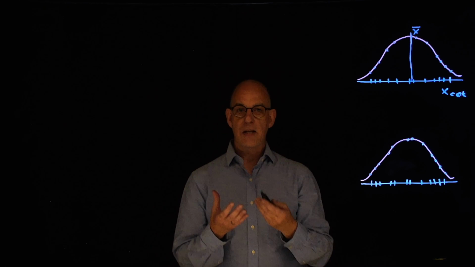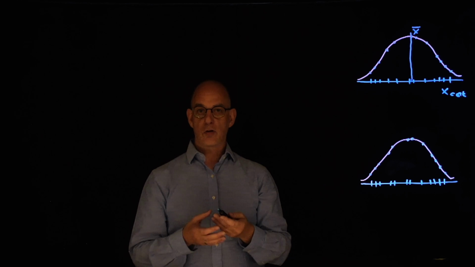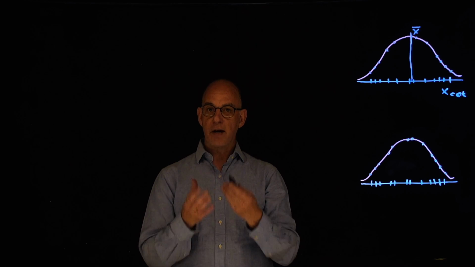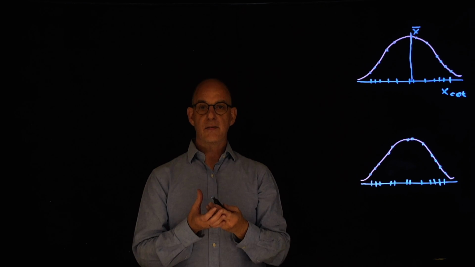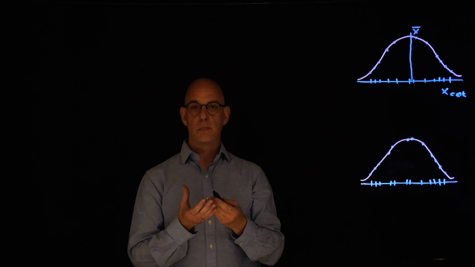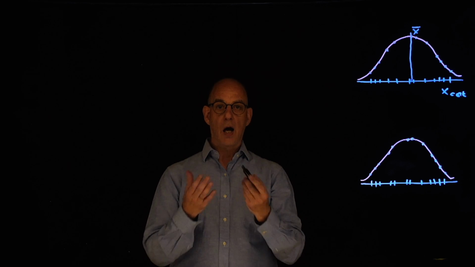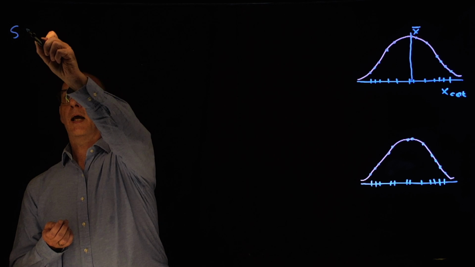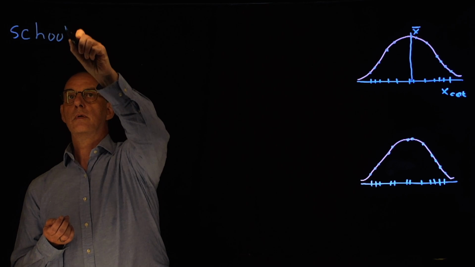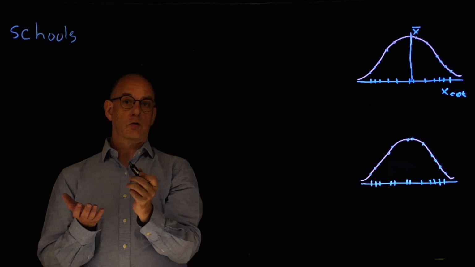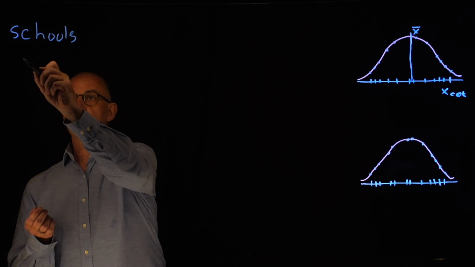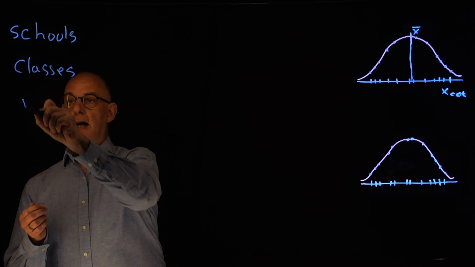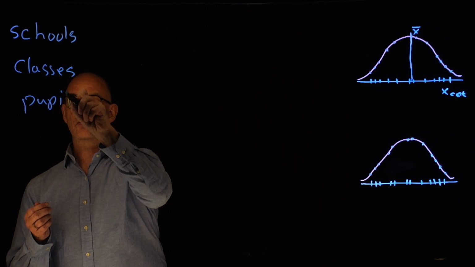A classical example is when we want to assess school performance in students, because these are very typical clustered data. Why is that? Because students are part of certain schools. So we have different schools, and in each school we also have different classes, and within each class there are of course different pupils.